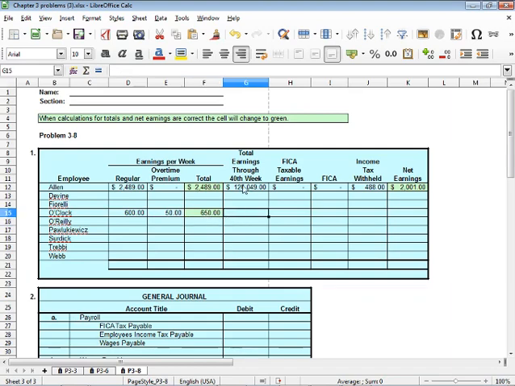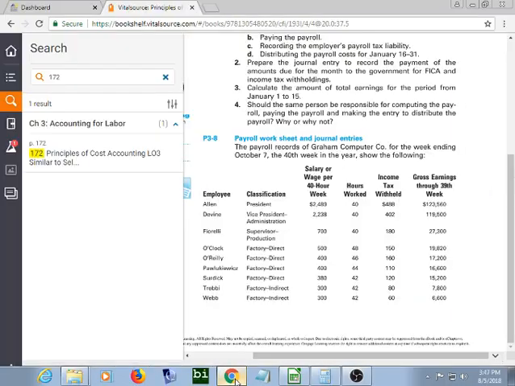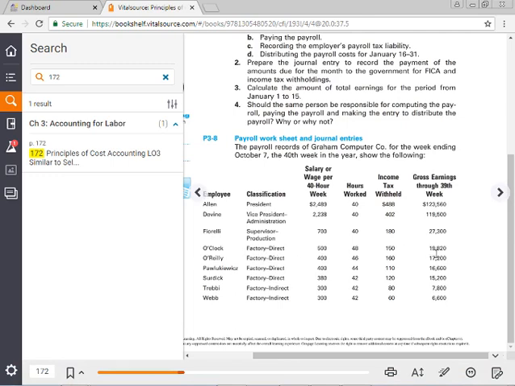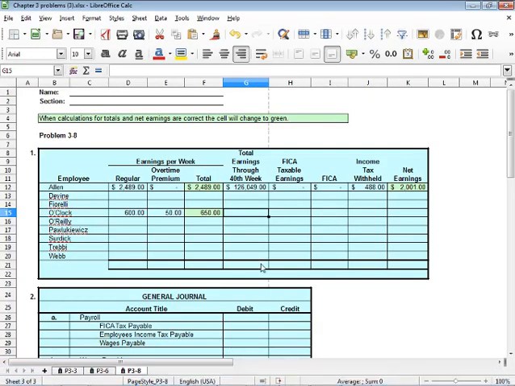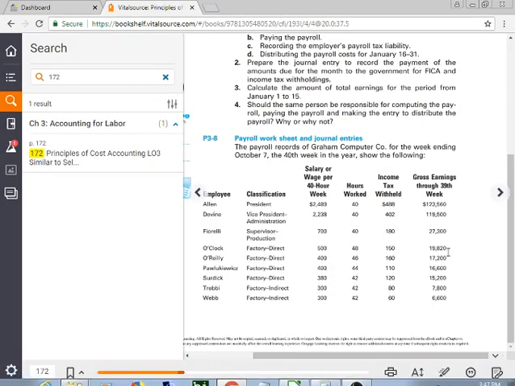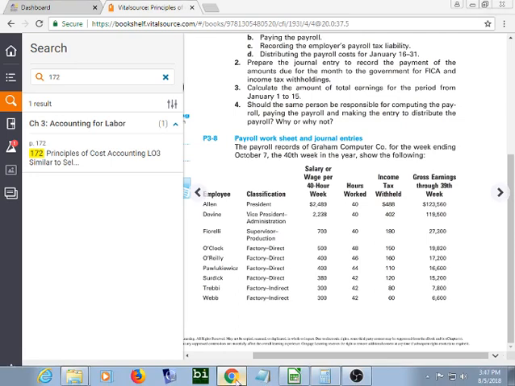Well, how much has he earned through the 40th week? If we go back to the book, it tells us that O'Clock has earned $19,820 through the 39th week. So we say this is going to be equal to the 650 plus the $19,820.